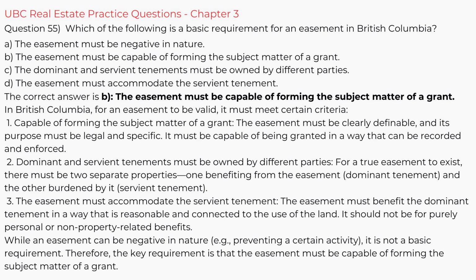3. The easement must accommodate the dominant tenement. The easement must benefit the dominant tenement in a way that is reasonable and connected to the use of the land. It should not be for purely personal or non-property related benefits. While an easement can be negative in nature, e.g., preventing a certain activity, it is not a basic requirement. Therefore, the key requirement is that the easement must be capable of forming the subject matter of a grant.